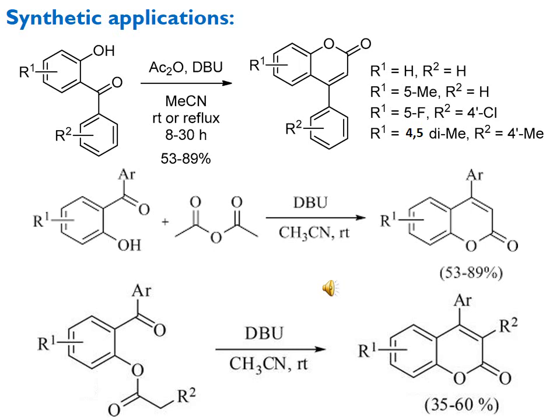And the second example here is 2-hydroxy benzophenone, which on reaction with anhydride in DBU and acetonitrile at room temperature gives the product in 53 to 89% yield. And the second one also uses the DBU acetonitrile room temperature conditions, and we get 35 to 60% yield.